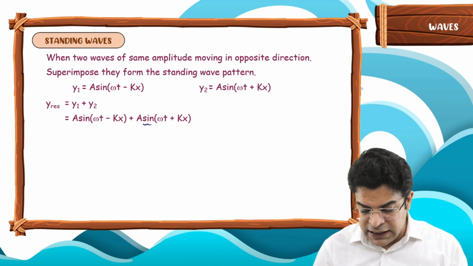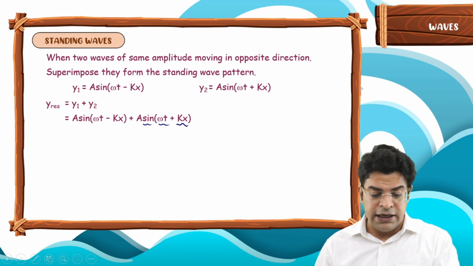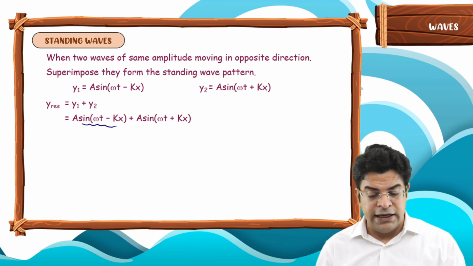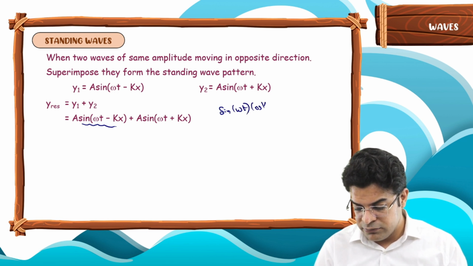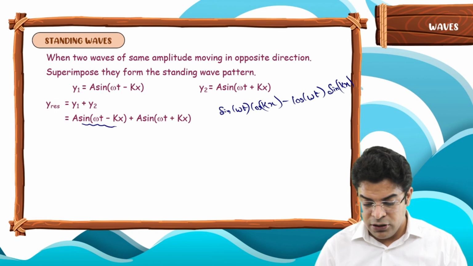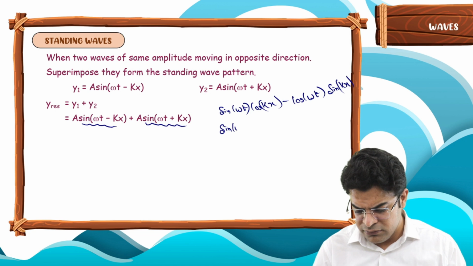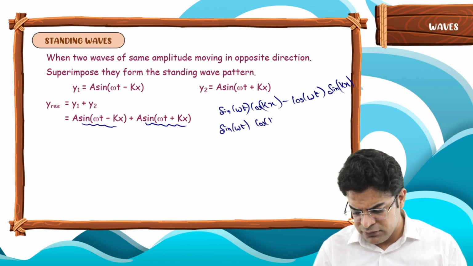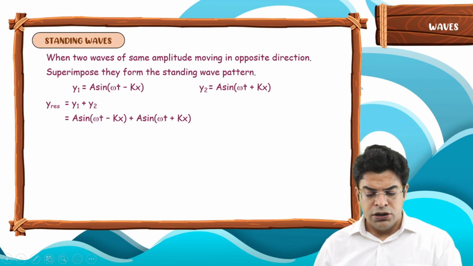And one can write sin(a plus b) as sin a cos b plus cos a sin b. So sin(omega t minus kx) can be written as sin omega t cos kx minus cos omega t sin kx. Similarly, sin(omega t plus kx) can be written as sin omega t cos kx plus cos omega t sin kx. Okay, so substitute them.